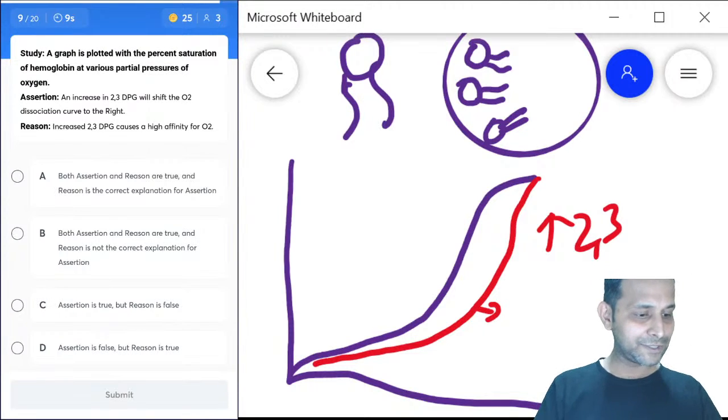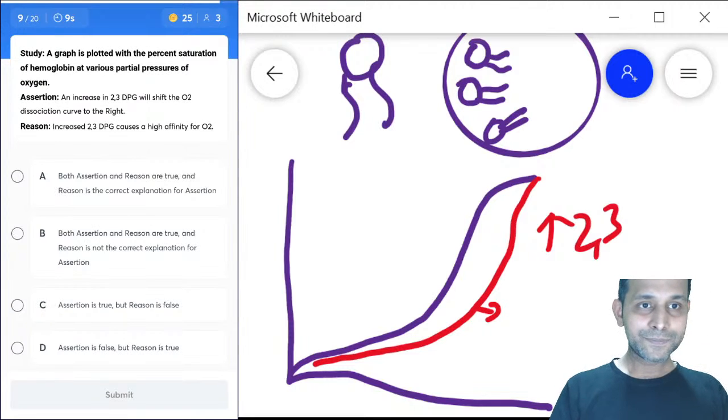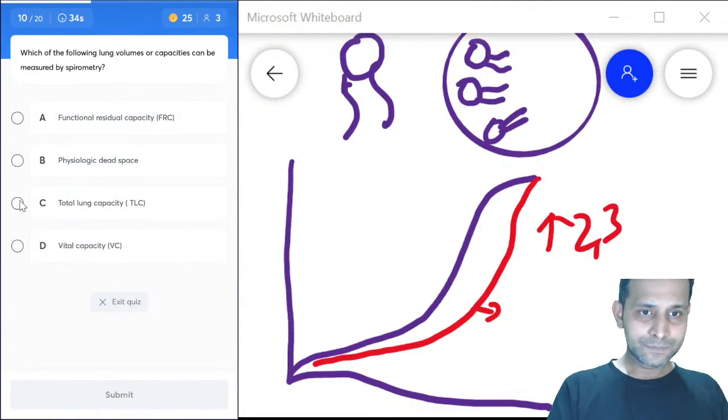What do you think is the right answer? Let me just see whether things are going right. Something has happened with the app. Okay.